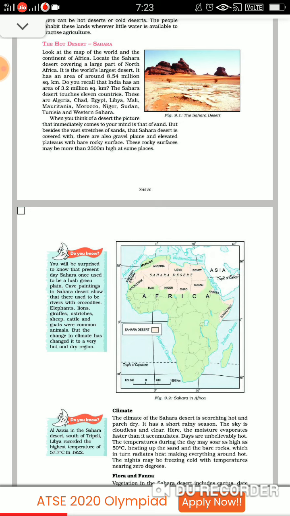The sand. Fine. Now, there are stretches of sand. Here, the Sahara Desert is covered with plains and even elevated plateaus. You can see in the above figure 9.1. You can find plateaus there. You can find elevated lands there, rocky surfaces. The rocky surfaces can be more than 2500 meters high at some places, means those areas are that much rocky.